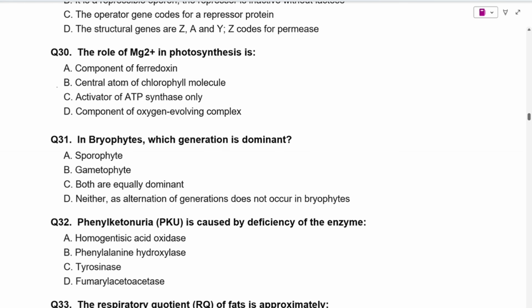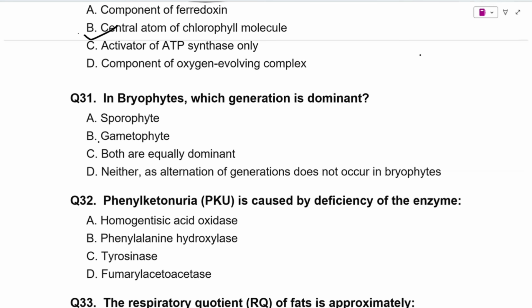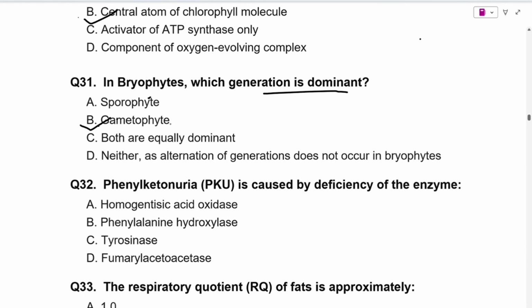Next question is, the role of magnesium in photosynthesis is. Component of ferredoxin, no. Central atom of chlorophyll molecule, yes. Magnesium forms the central atom of chlorophyll molecule, and we all know how important chlorophyll is for photosynthesis. In bryophytes, which generation is dominant? In bryophytes, gametophyte is dominant while sporophyte is dependent.